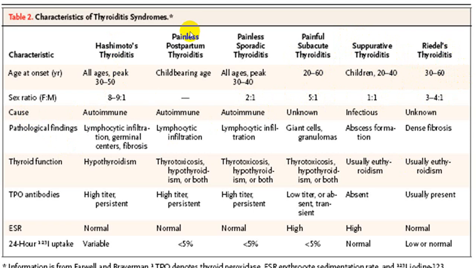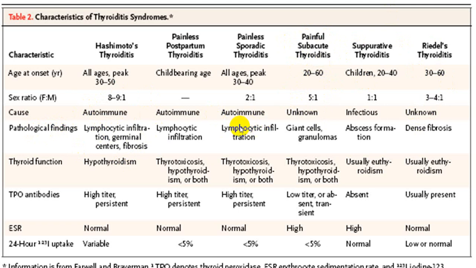In Hashimoto's, postpartum, and sporadic variety, usually it is autoimmune, and these two are called variants of autoimmune. While suppurative is because of bacteria. Riedel's exact etiology is not known, but it is seen very commonly with the sclerosing variety, where you get a lot of fibrosis. And the subacute variety is usually what we call post-viral. We are not going into pathological detail.